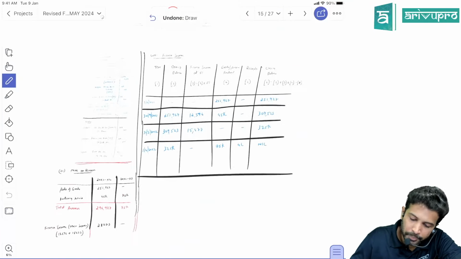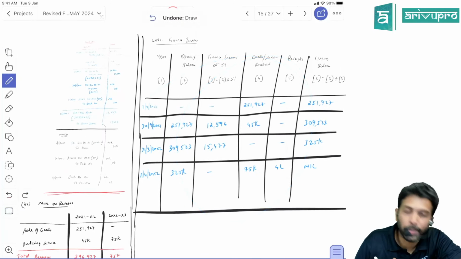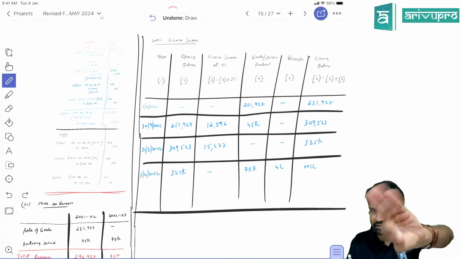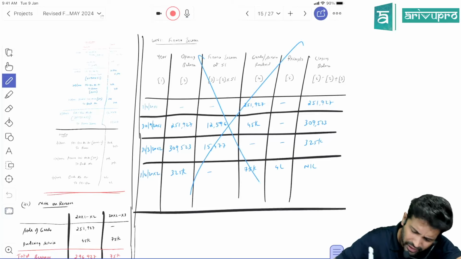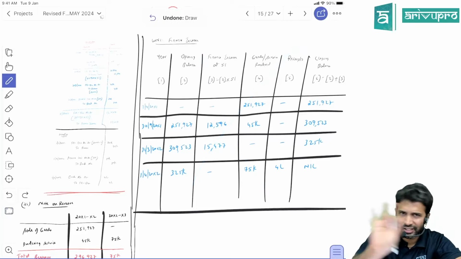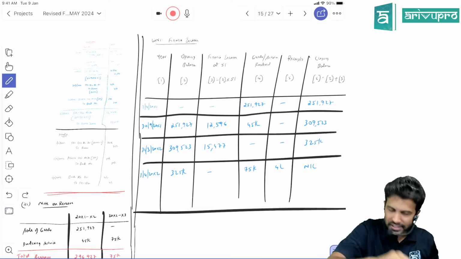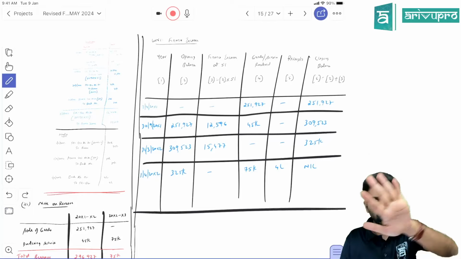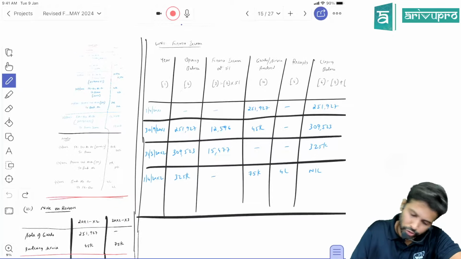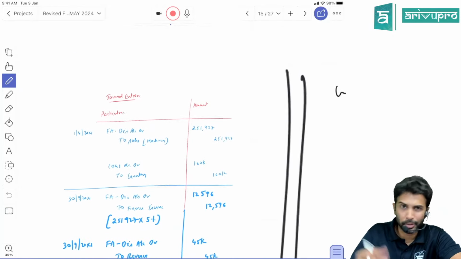Okay. Sir, I have prepared the table here. This is nothing but an ACM table, but prepared slightly differently. Actually, here the ACM table need not really be required. Without the ACM table only, you can recognize interest. I think that's probably easier. First, I will try that, and then I'll tell you the way I prepared this table also. First, let's go for the journal entry because that is required.